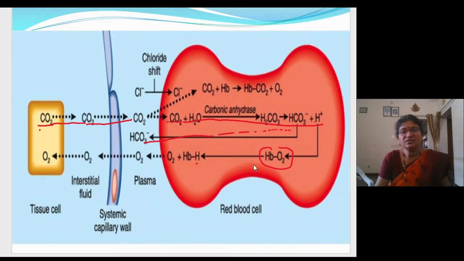So this oxygen will come out from the RBC. Automatically it will enter into the blood cell. I mean the cells from the blood.